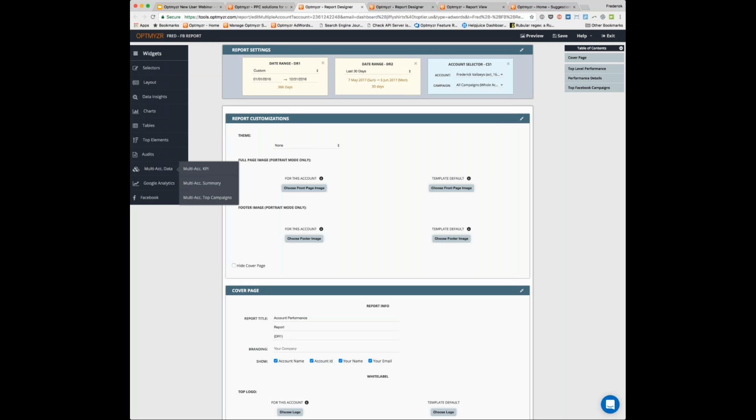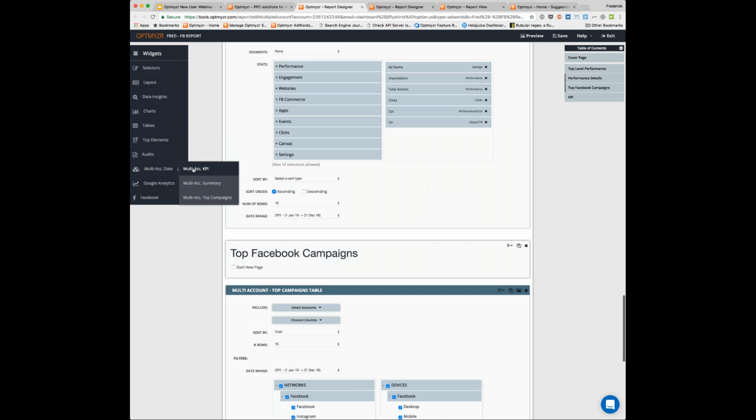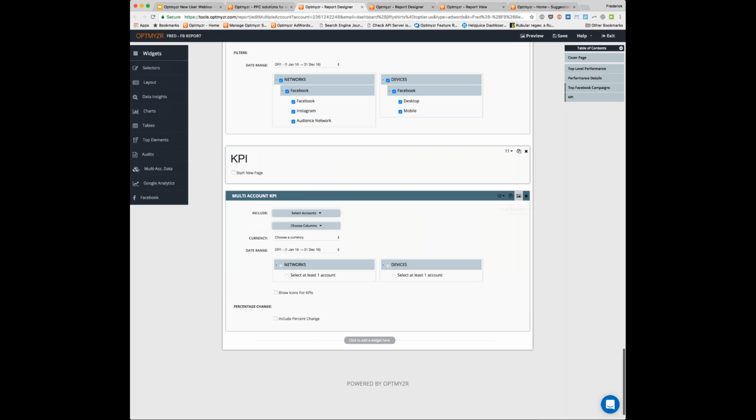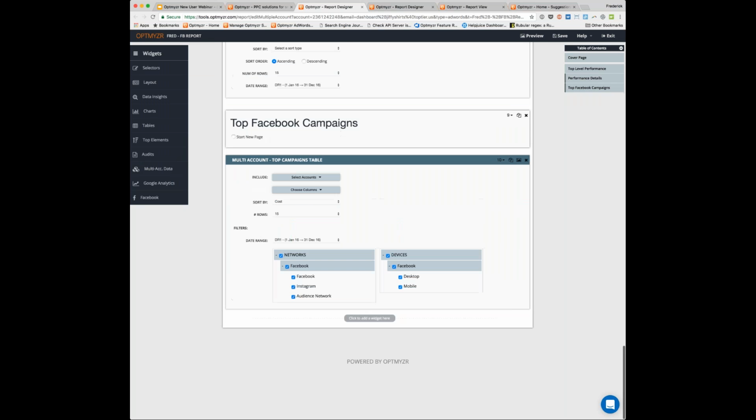And of course, if you don't know what a multi-account KPI would be, the easiest way to do it is to just add it and preview it from right there. And then if you don't like it, just get rid of it by clicking the X. And that's it. Simple as that.